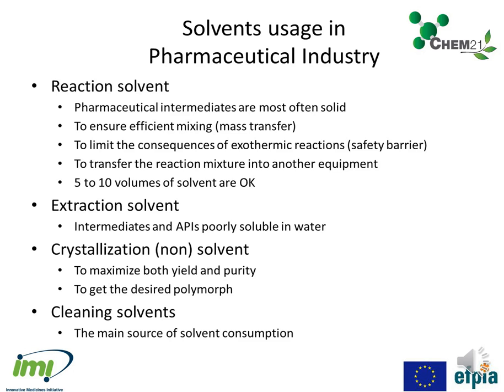Solvents are used for reactions, because most intermediates are solid, in order to ensure an efficient mass transfer, and to offer a safety barrier by limiting the consequences of exothermic reactions. The ideal dilution in a process is 5 to 10 volumes, that is to say 5 to 10 liters of solvent per kilogram of starting material.